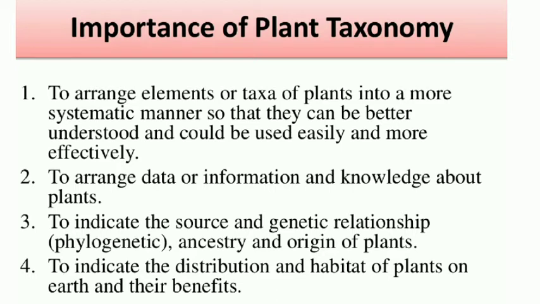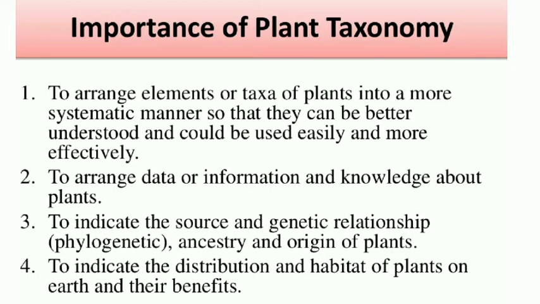For the applications of the plant and differentiation of plants, if they are almost similar, they must be kept in the same group, same order, same family, like that. Second one, to arrange data, information and knowledge about plants. Whatever data and information we get about the plant must be arranged properly. That is possible only with the help of taxonomy.